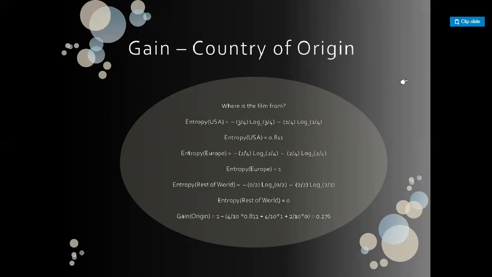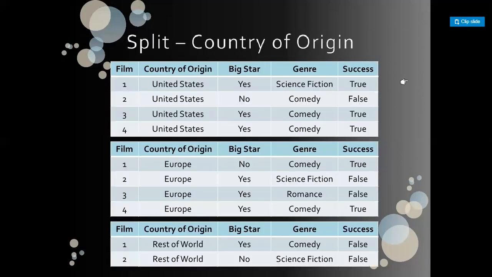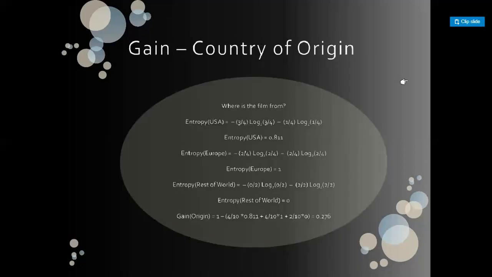Now we calculate the average entropy of the children, which is the probability times the individual entropy. The individual probability for United States is 4 out of 10, the probability of Europe is 4 by 10, and the probability of rest of the world is 2 by 10. So the average entropy of the children equals 4 by 10 into 0.811, plus 4 by 10 into 1, plus 2 by 10 into 0. Subtracting this from the parent entropy, we get the final gain equal to 0.276.